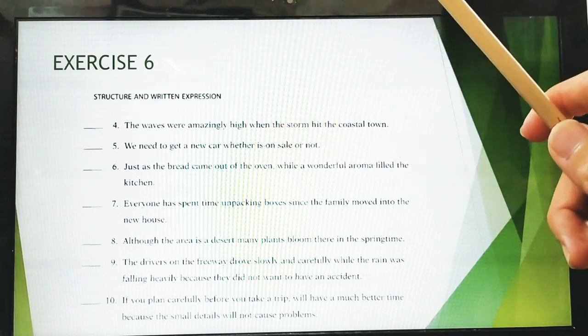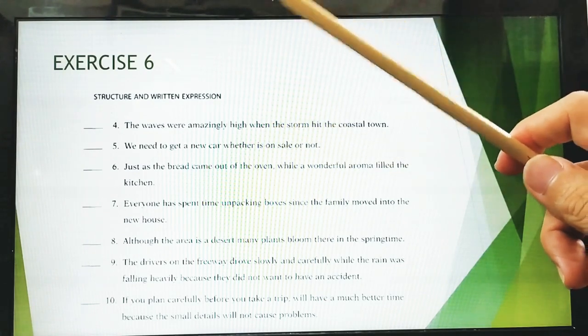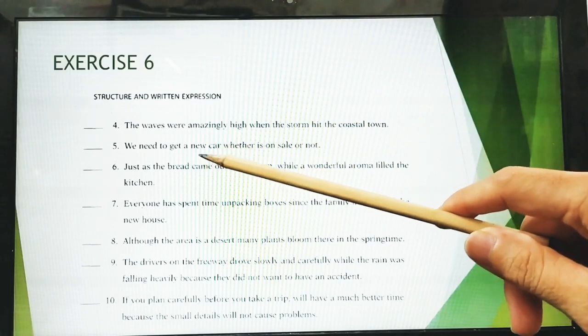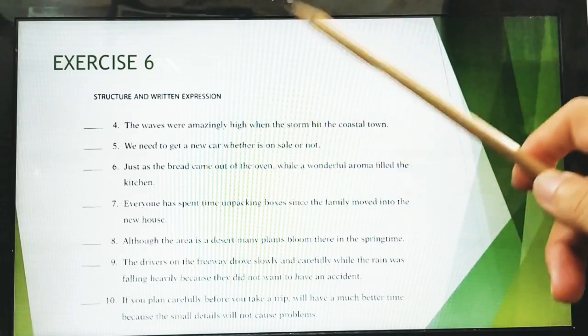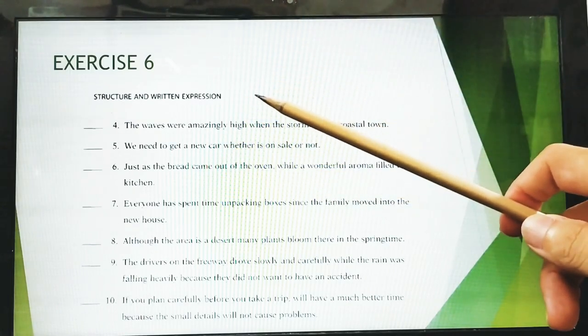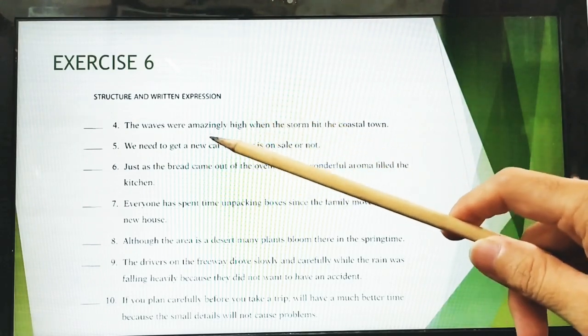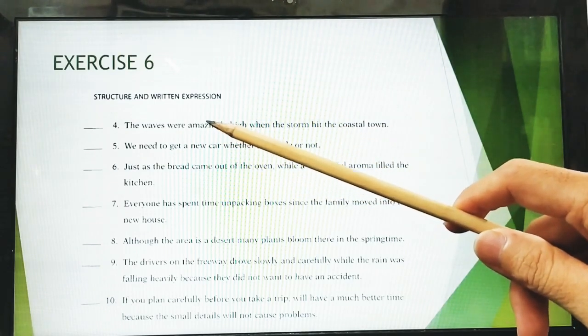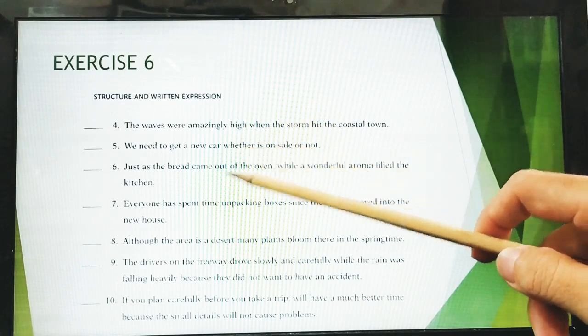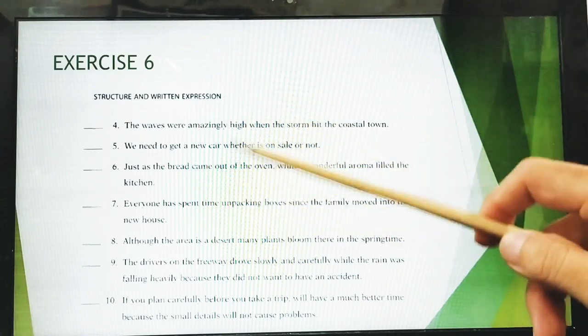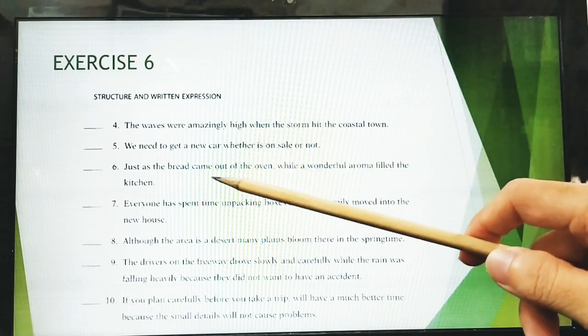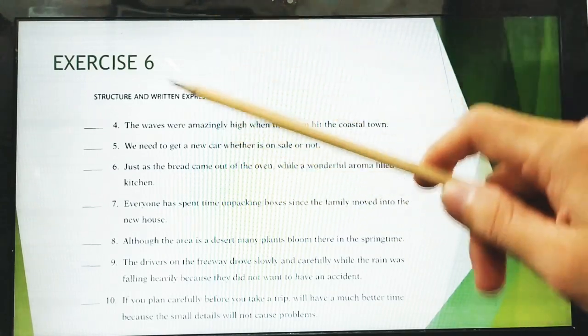Okay, and then for number 5: we need to get a new car whether it is on sale or not. So what about number 5? Is there something unclear here?